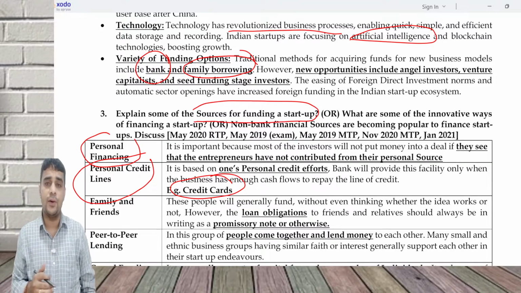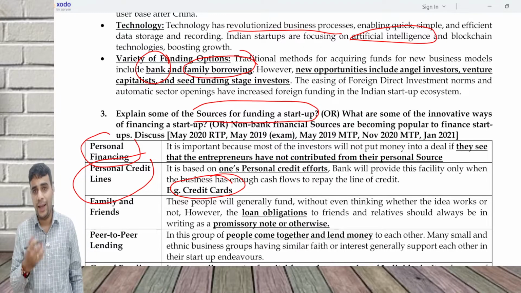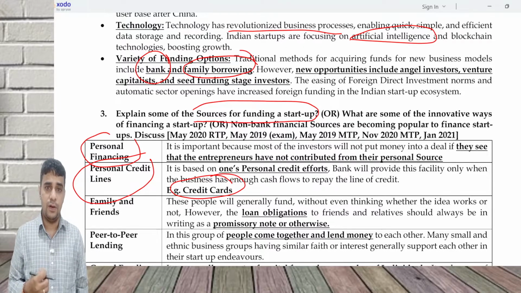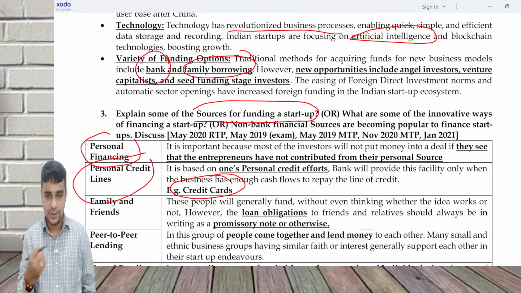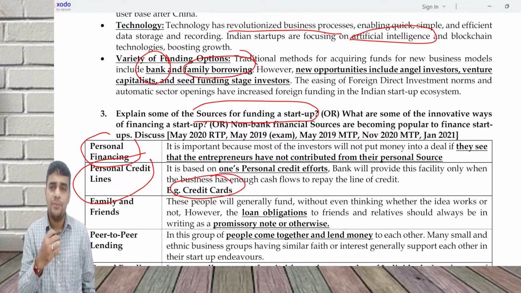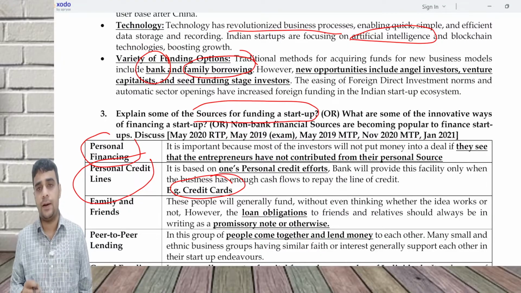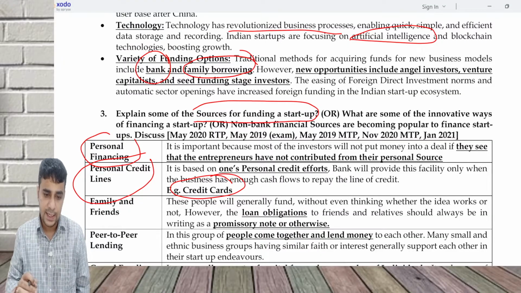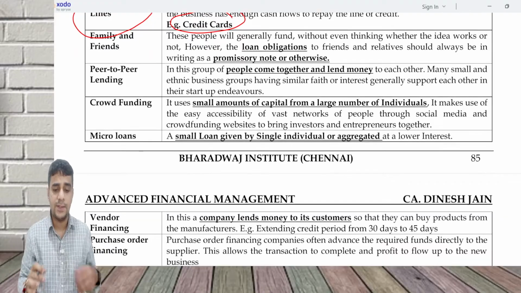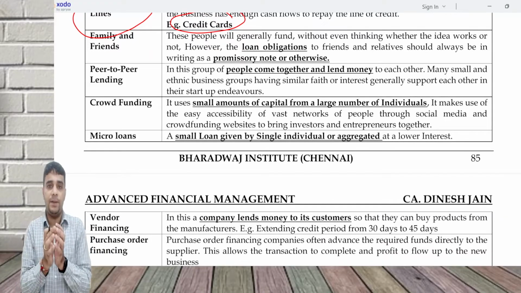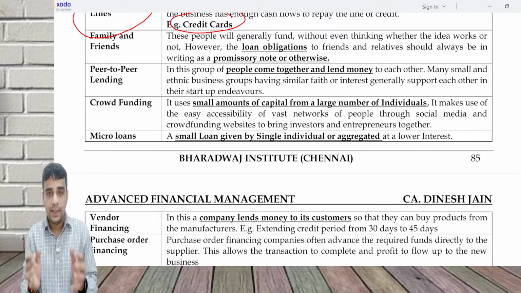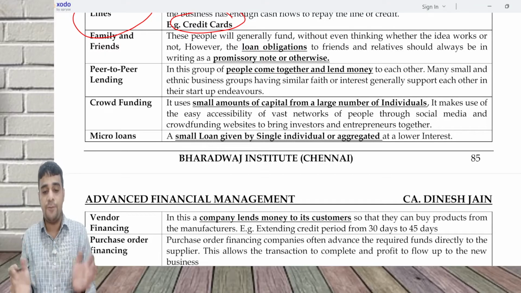The other part is, I can go through some equity kind of sources if possible, where we have something called venture capital or angel investors. And we have some modern methods of funding. One is called peer-to-peer lending. What is peer-to-peer lending? In this case, there are a set of people, there are 10 startups or 20 startups or 20 companies, and they form together.